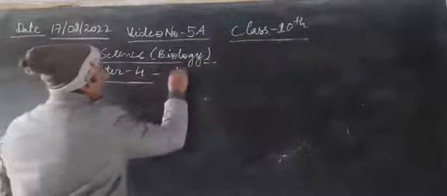Okay, capital T crossed with small t. Now this is the parent generation.